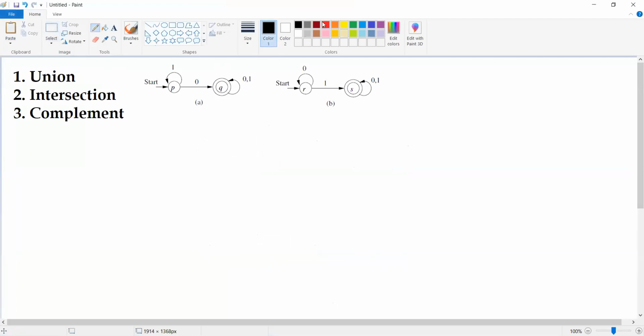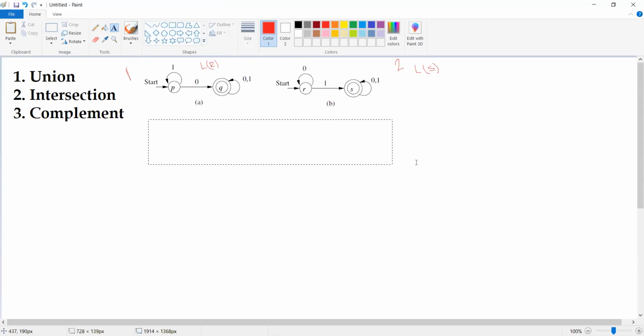This DFA is accepting some language R, and this DFA is accepting some language S. Now what we have to do here is the union of these two finite automata. So how do we do the union of these two finite automata? The idea is very simple.